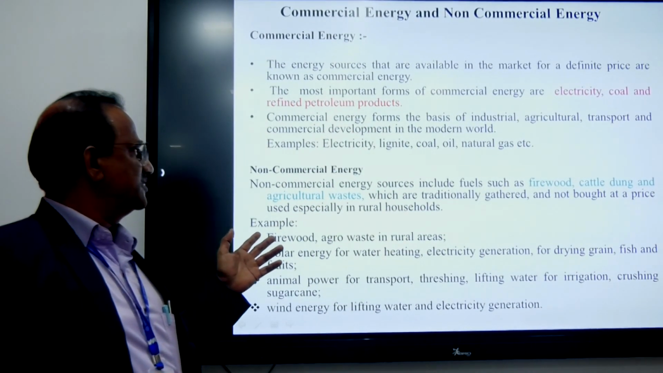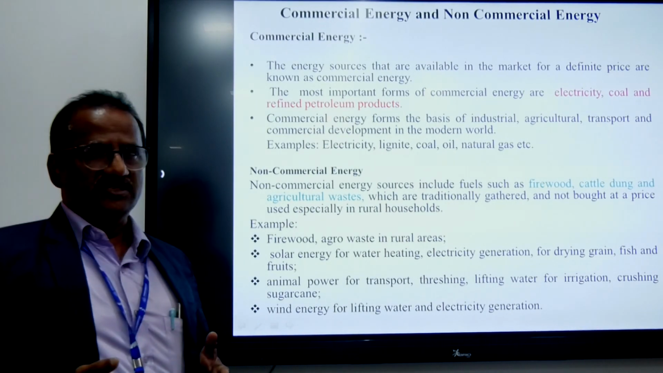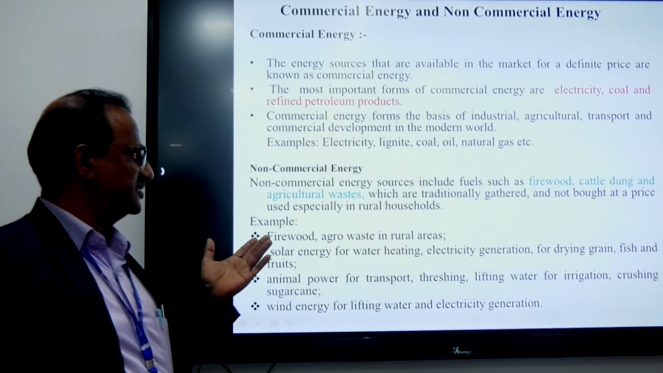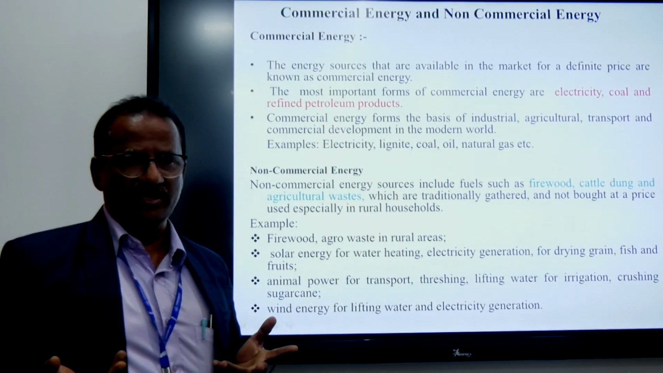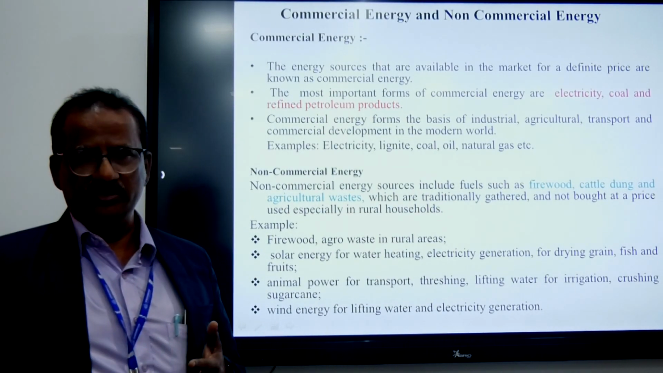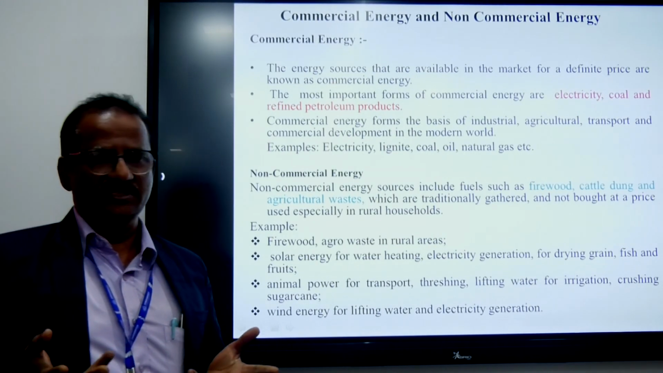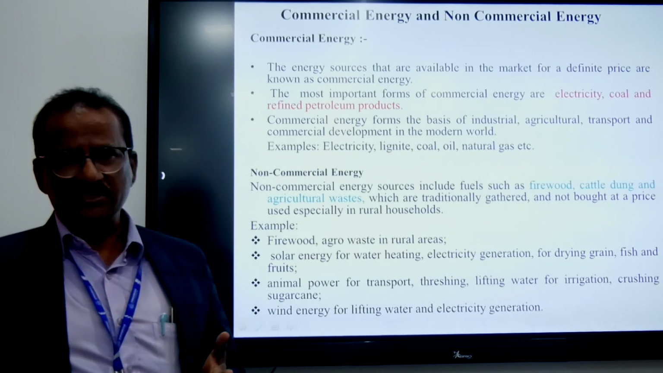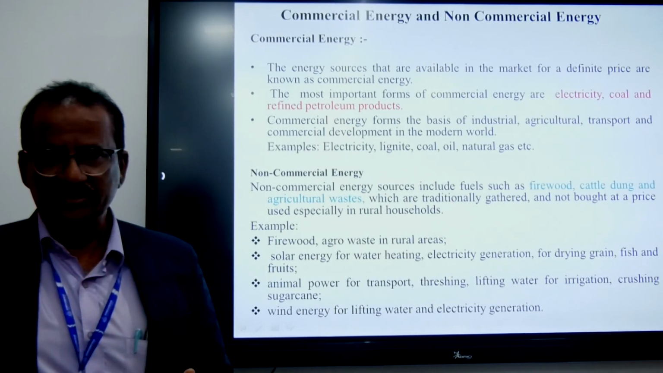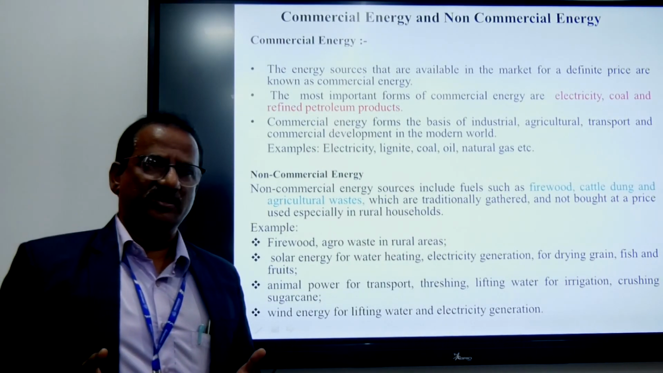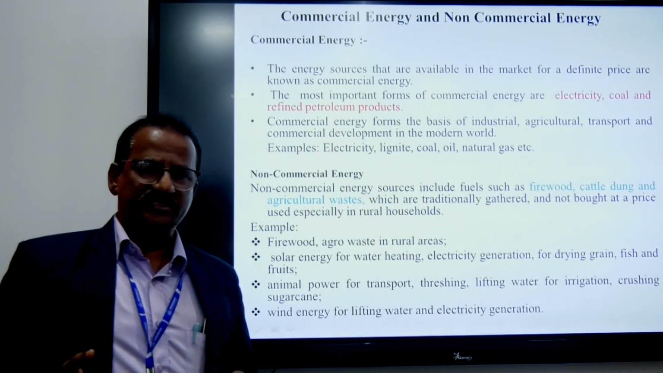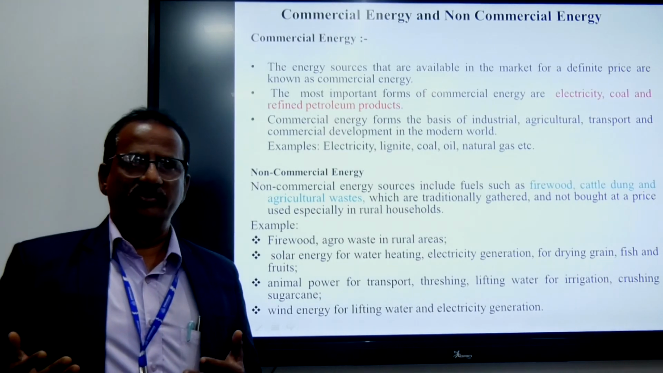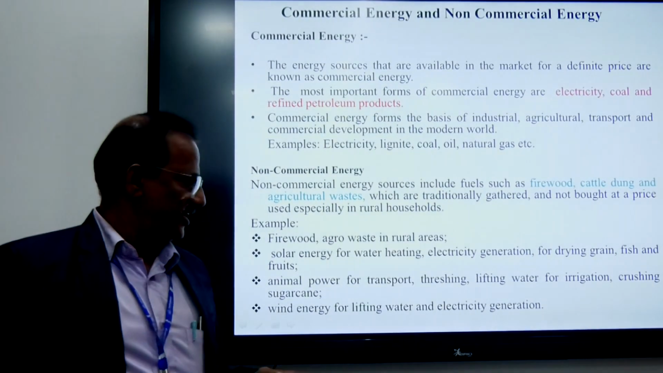Then non-commercial energy. Some forms of energy, for example firewood, cattle dung and agriculture waste, are traditionally collected from the forest. They come under non-commercial energy. But at present, these are also used for commercial purposes. The best examples are solar energy and wind energy. These forms of energy sources come under non-commercial energy. We can directly use them from the natural resources, and they can be converted into different forms of energy.